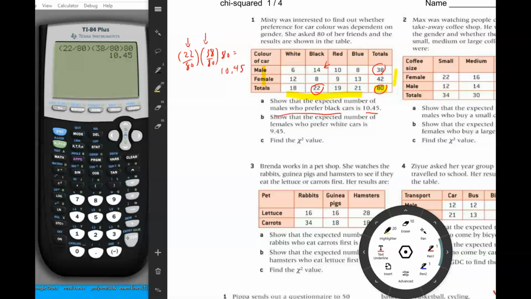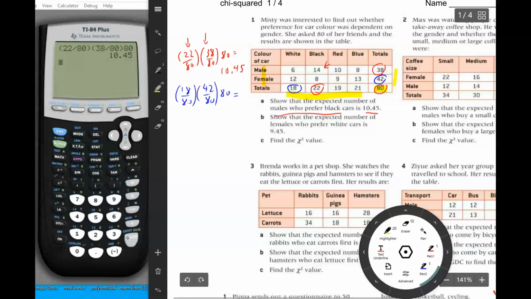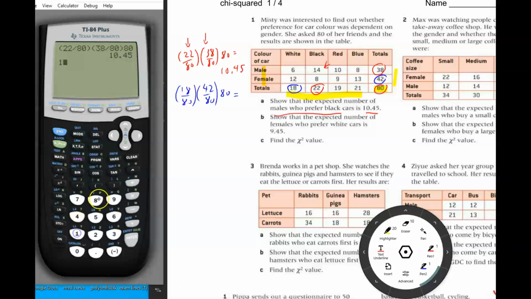You can see that 14 is the observed value, what we really saw in our survey. And so that means that there are slightly more people than what we would expect. We would expect 10.45 people. We found 14 people. Then it asks us to show that the expected number of females who prefer white cars is 9.45. We're going to do something similar, except we're going to use the white row, which would be a subtotal of 18, and females, which would be a subtotal of 42. So that would be 18 divided by 80 times 42 divided by 80 times 80 equals,